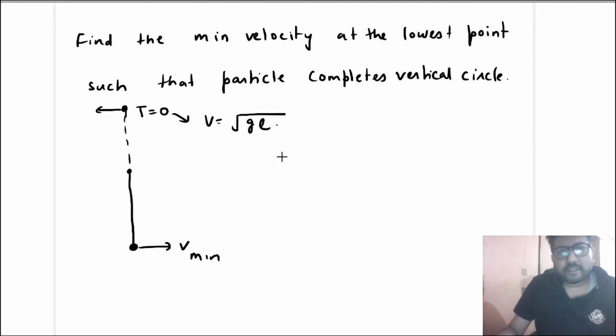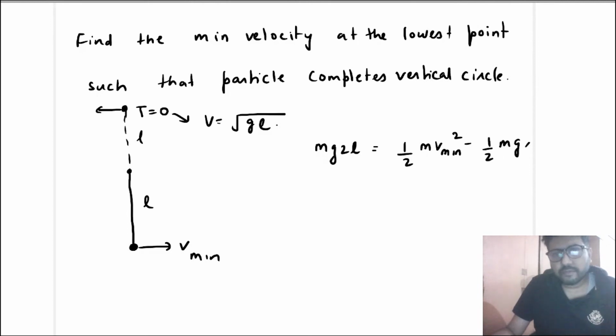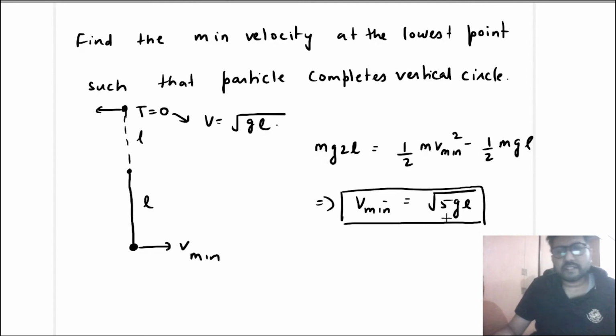If you apply conservation of mechanical energy, the gain in height this time is 2L. So you will write mg2L is equal to the loss in kinetic energy, that is half m v min square minus half m v square. Here v is root GL, so v square will be GL. If you solve this, you will get v min is equal to root 5 GL. So the minimum velocity that should be given to the ball at the lowest point to complete the vertical circle is root 5 GL in case of a string.